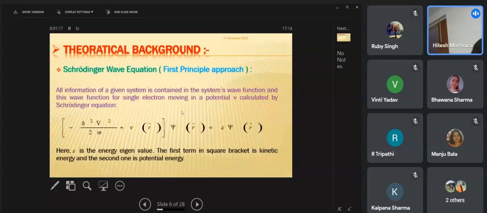Now coming to the theory part, the Schrödinger wave equation and first principle approach. In physics, a calculation is said to be from first principle if it relies on the basic and established laws of nature without any additional assumptions or special models. All the information of a system is contained in the system's wave function, and this wave function for a single electron moving under the potential V can be calculated by using the Schrödinger wave equation. Here the first term is the kinetic energy and the second term is the potential energy of the electrons, and E is the energy eigenvalue.